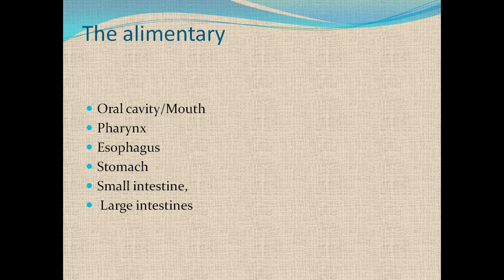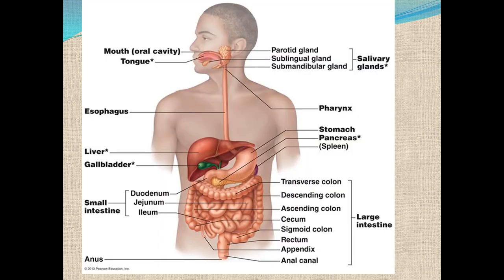Now let's discuss these different parts of the alimentary canal and digestion one by one in detail. First of all, let's discuss the overall map of the alimentary canal. This is mouth, this is esophagus, this is stomach, these two, liver and pancreas, are associated glands, this is the small intestine, and this is the large intestine.